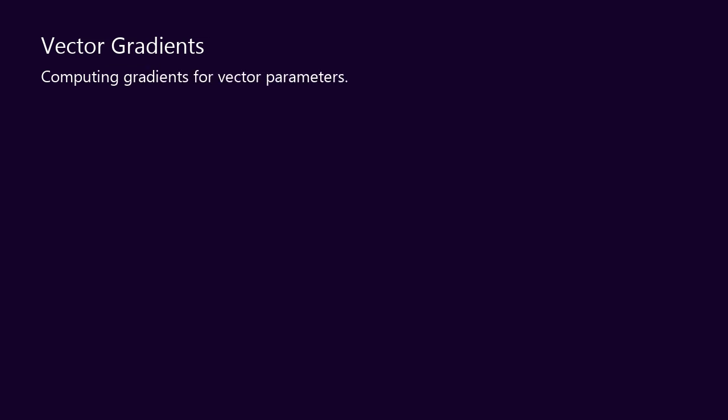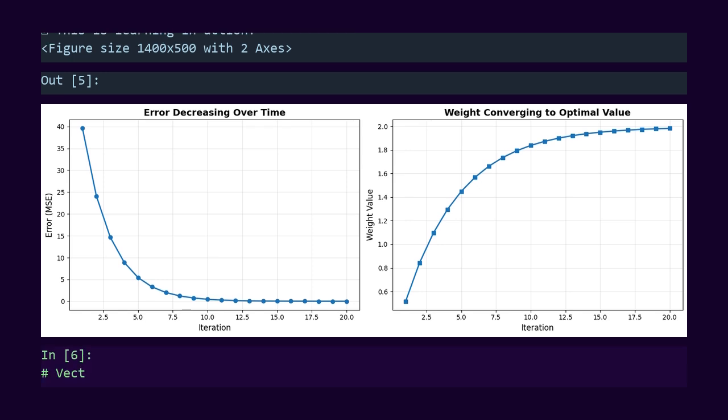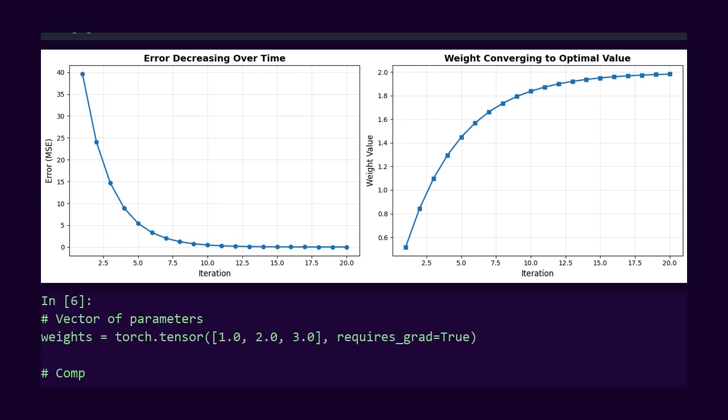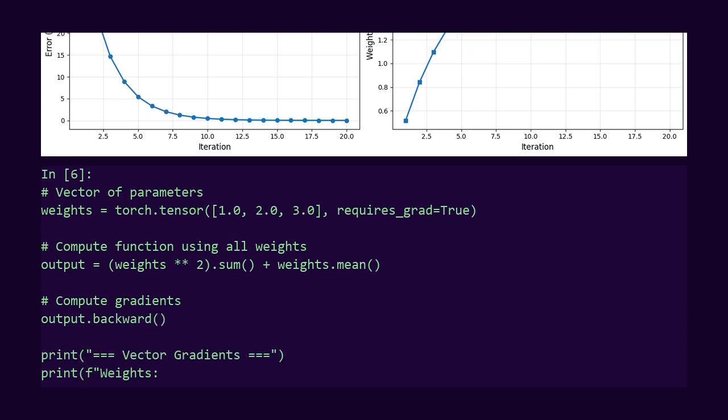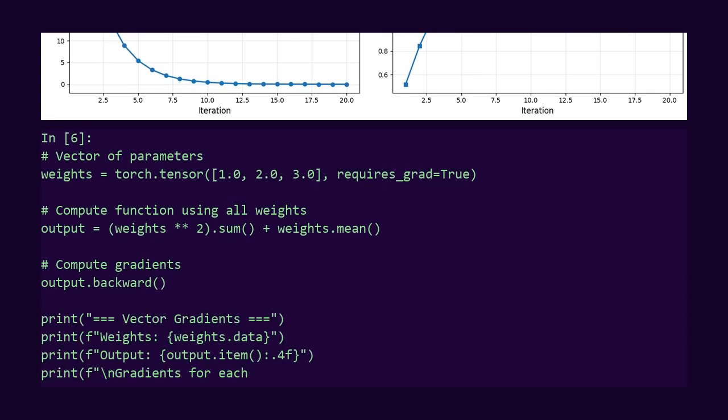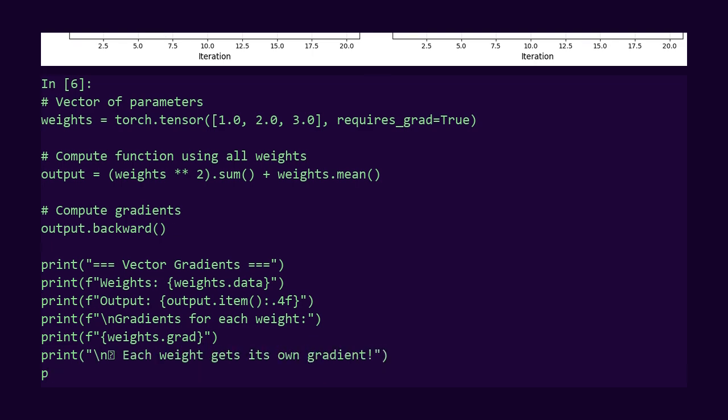So far we used single numbers. But neural networks have millions of parameters. Let me show you gradients with vectors. I'm creating a vector of weights with 3 values. All need gradient tracking. Now I'll compute a function that uses all 3 weights.